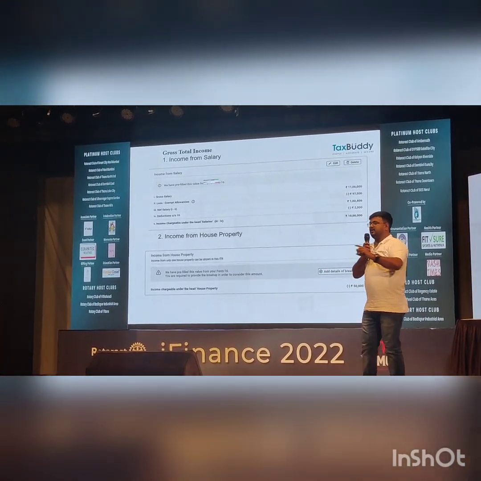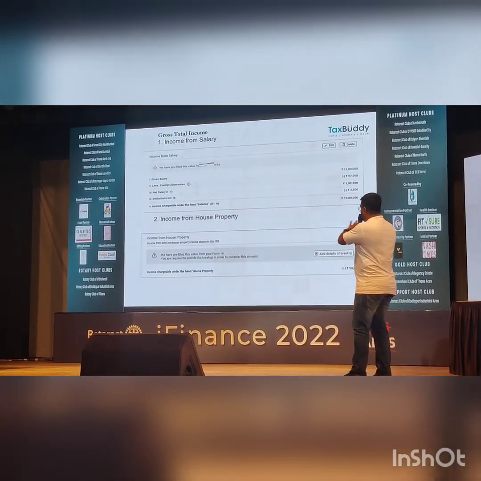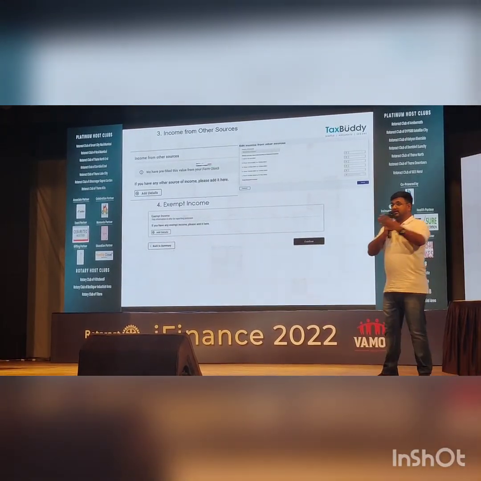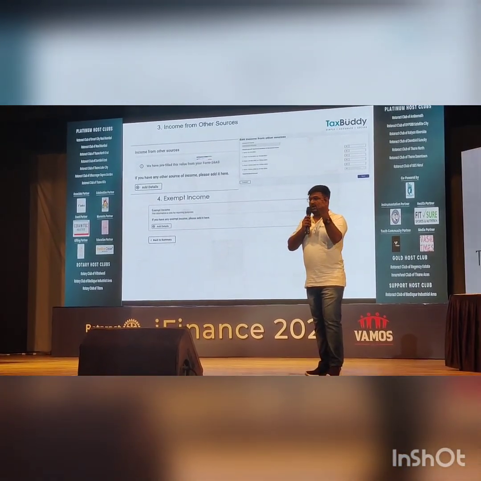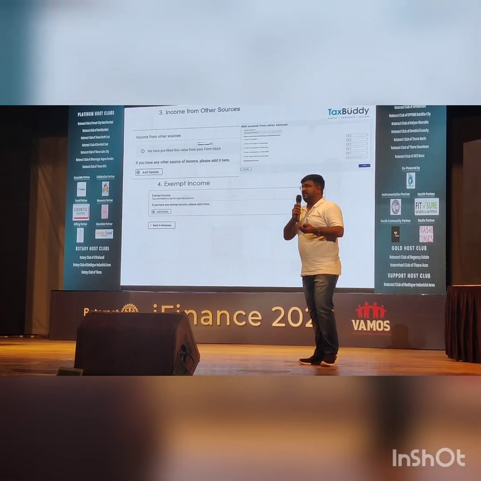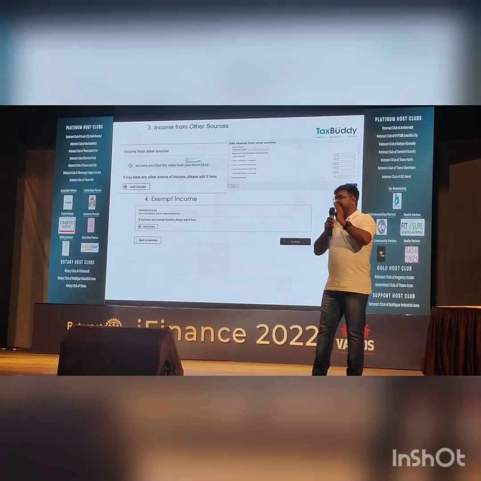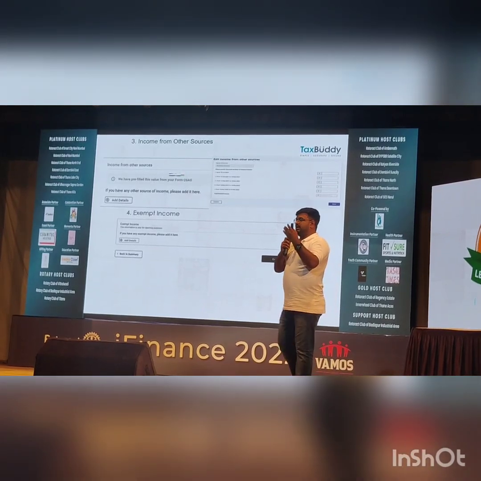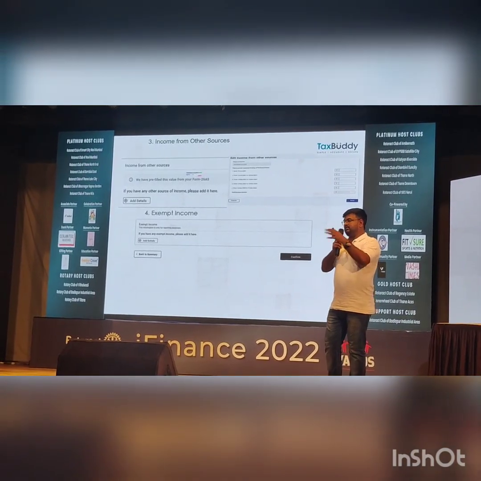And if you have any income from house property, which is basically rental income, and you do not own a house, you can simply ignore this. If you have any other income like freelancing income, some commission, or interest income, you can add that there, okay. Few incomes are exempt. For example, if you have got a scholarship from any college or event, that income is considered exempt income. But pocket money from your parents, or a lump sum amount from family members or relatives, you can report here.